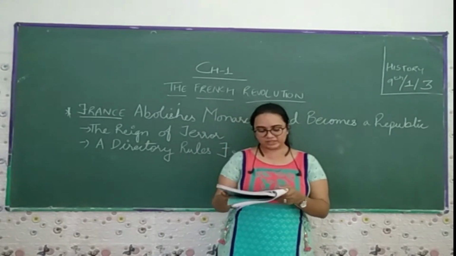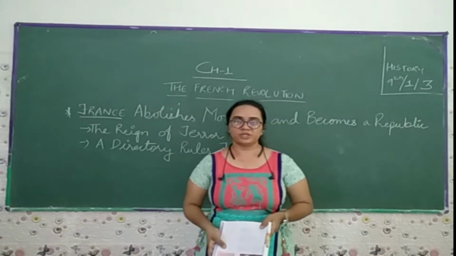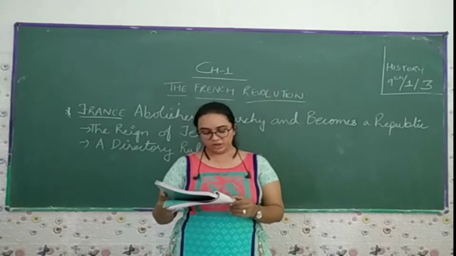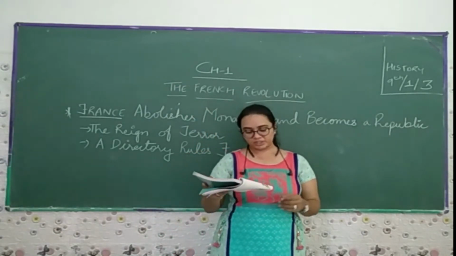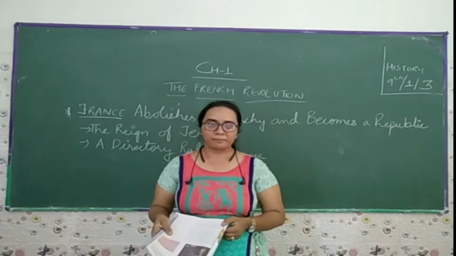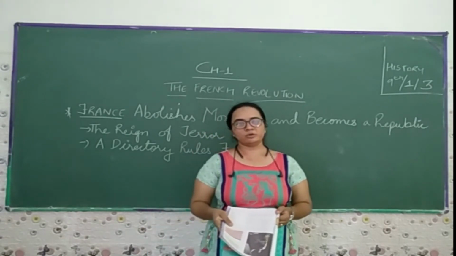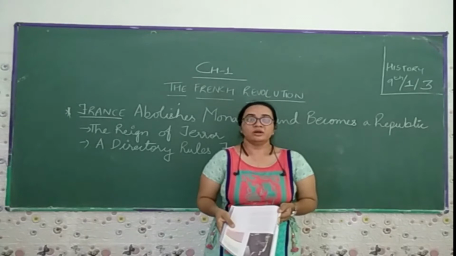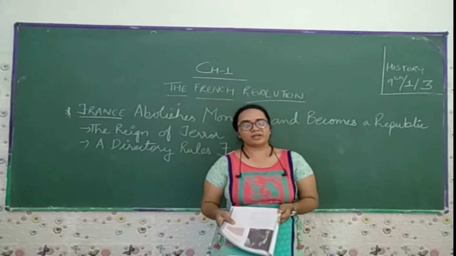The newly elected assembly was called the Convention. On 21st September 1792, it abolished the monarchy and declared France a republic. Now you can no longer say it is a monarchical country. Now it is a republic.